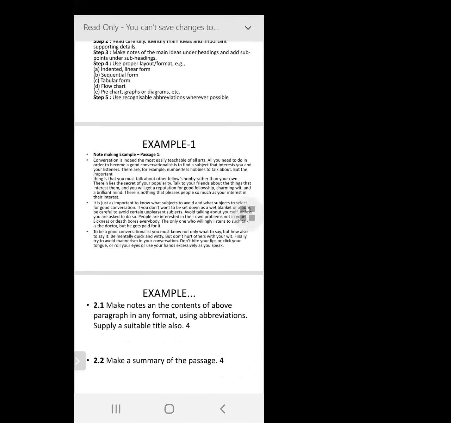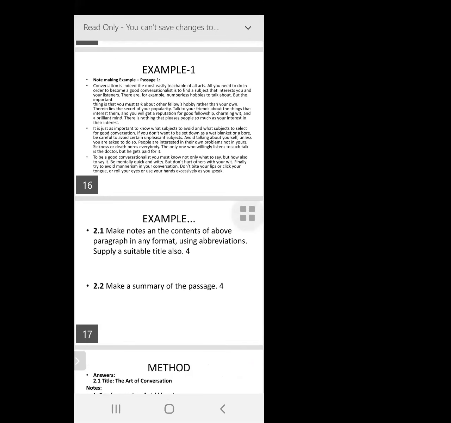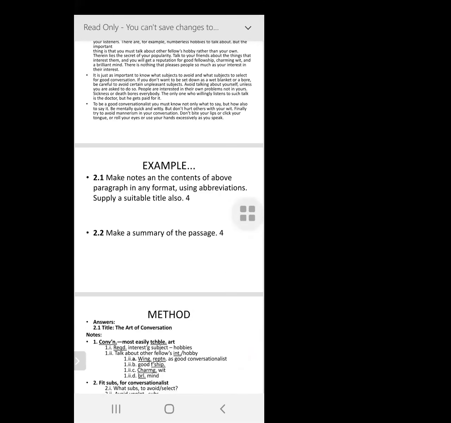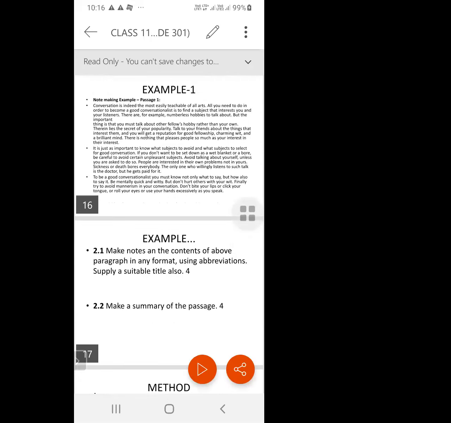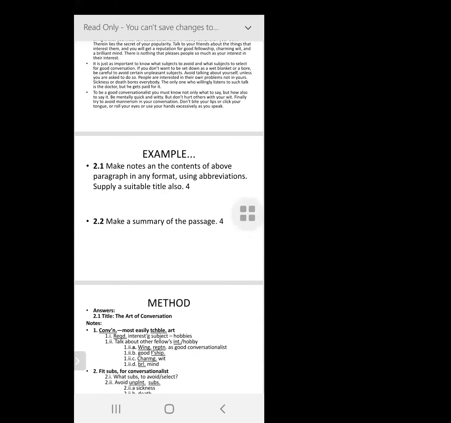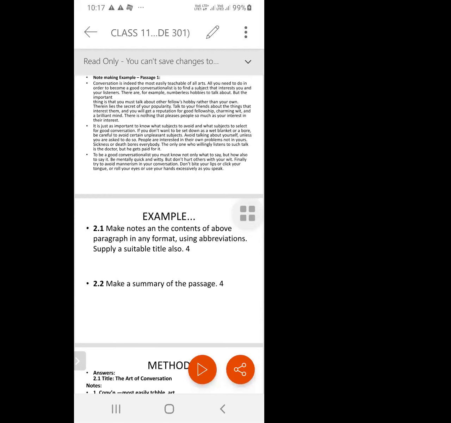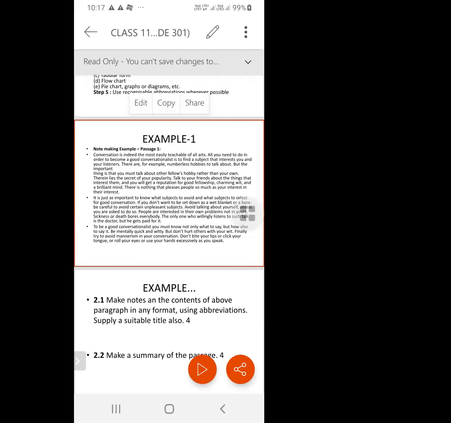Okay, coming back to the note making, once your summary is done and presentation is good, you have almost got your full marks. Okay, I want to present to you this example. We have an example passage here on conversation, and it is divided into 4 paragraphs.